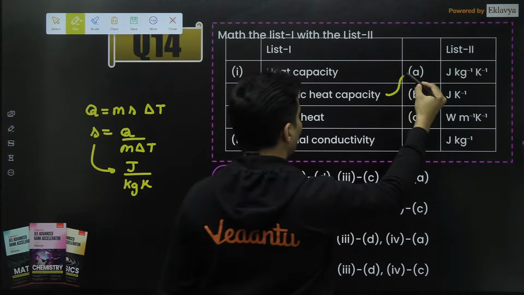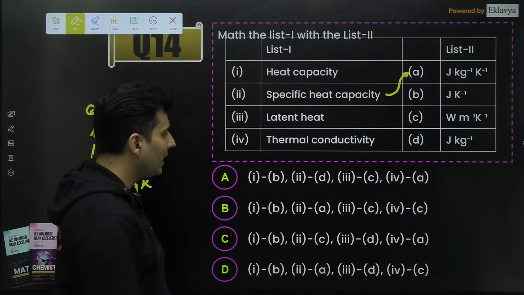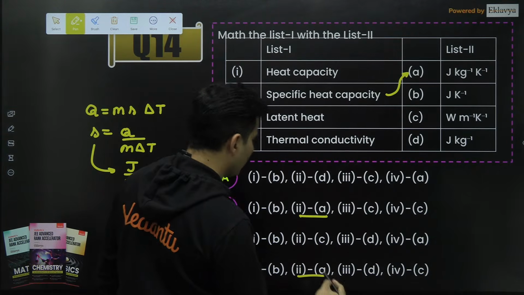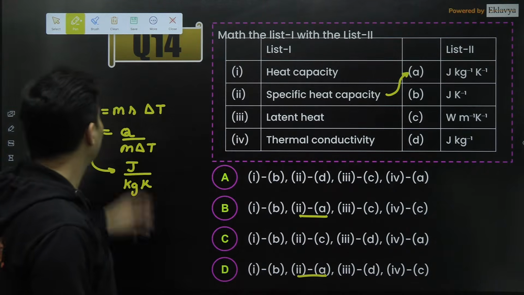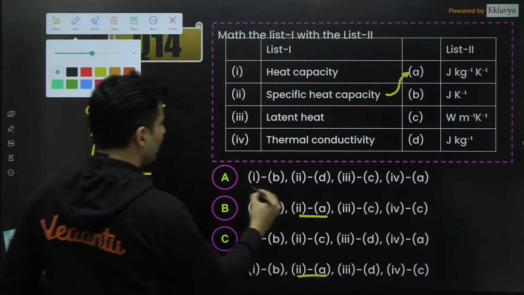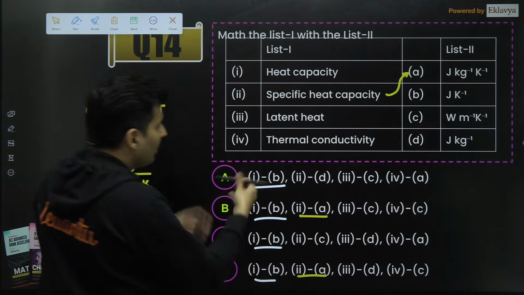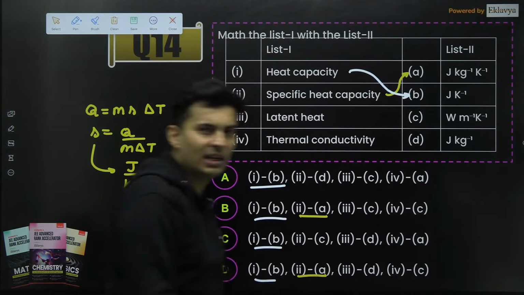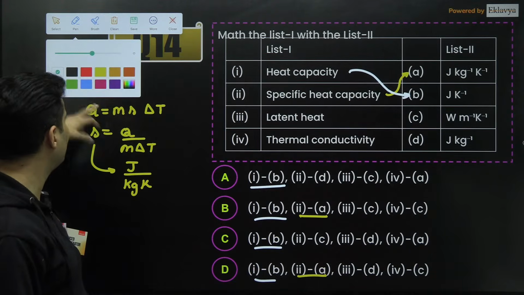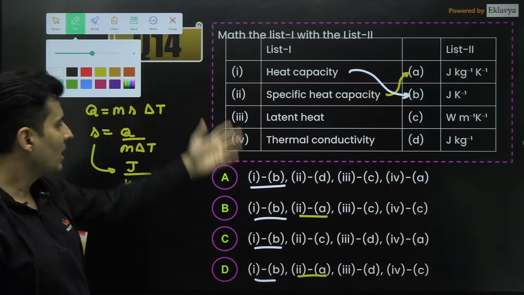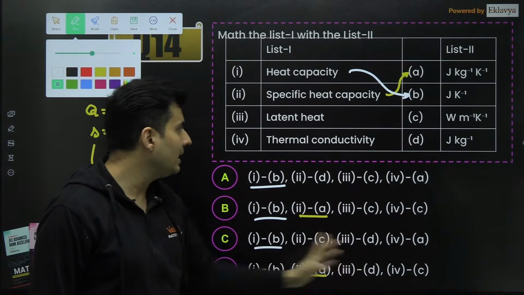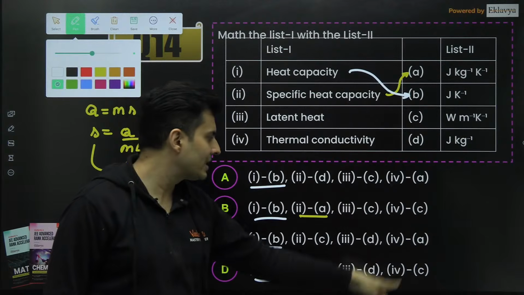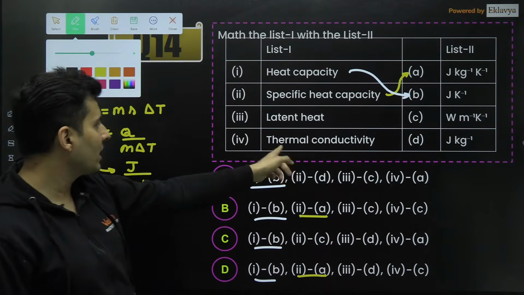So 2 will go with A. It is going here also. There is no point checking 1 because 1B, 1B, 1B, 1B, the way it has been framed. So heat capacity is always going to go with B only. No point checking that. Don't waste your time. Be sensible. Now 3C, 3D, either that or 4C. No point checking the fourth one.